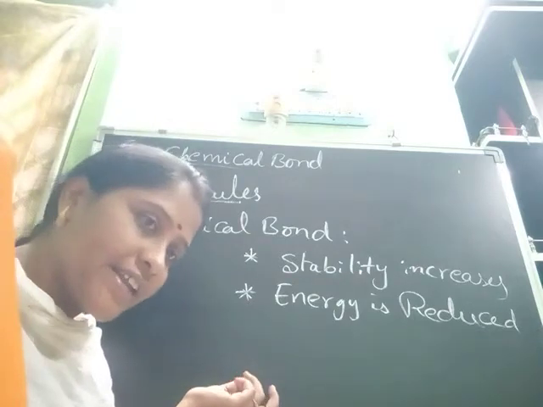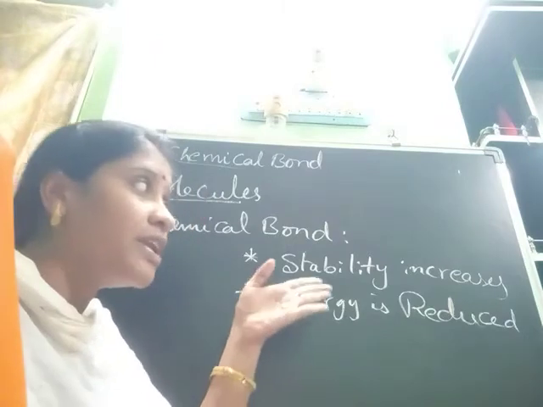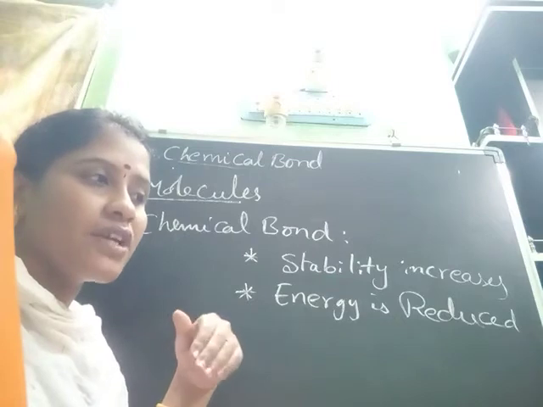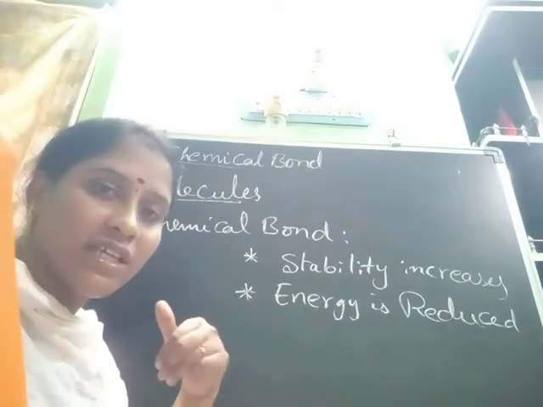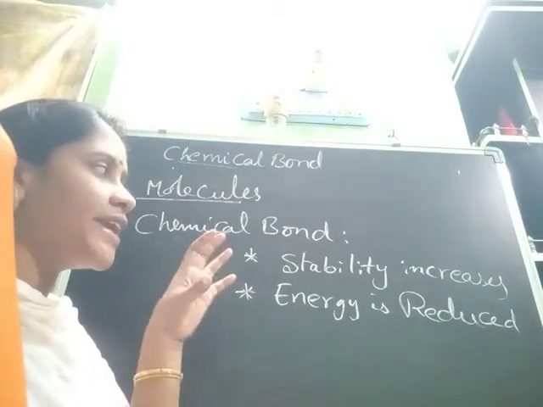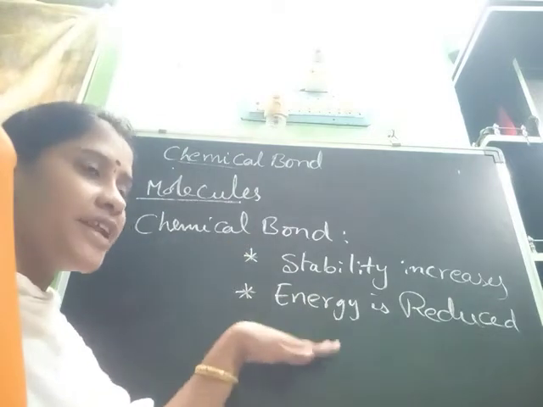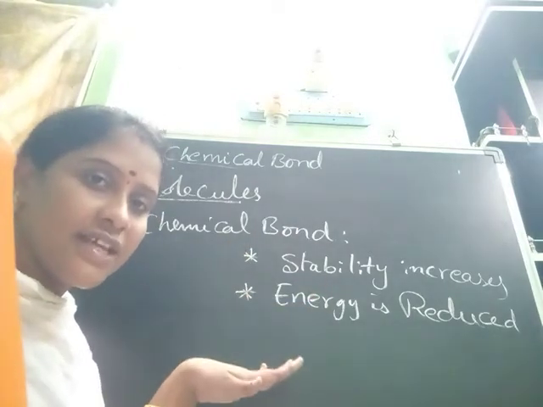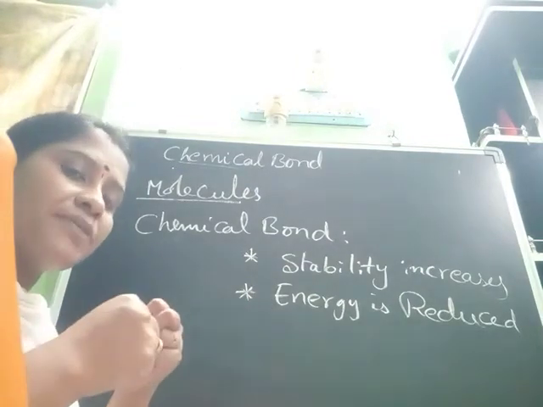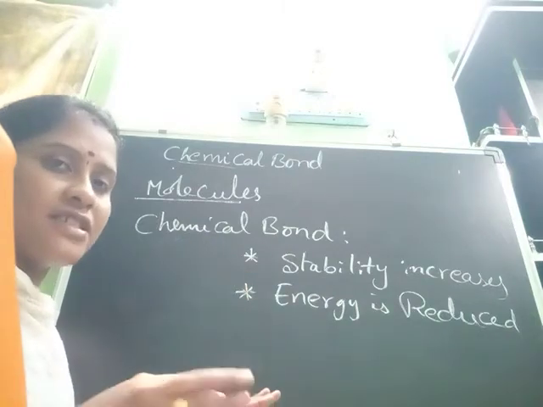When another police officer is bonded with his family, now the bond is there. It means his energy will be reduced and stability increases. He can think, I have a family, like that he will think. In that way atoms also reduce their energy to gain stability, and then the chemical bond is formed. Why do atoms form a chemical bond? To increase stability and to reduce energy.